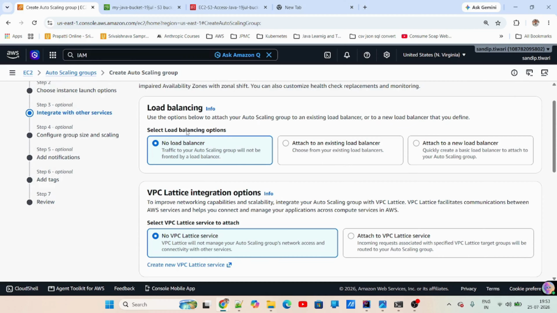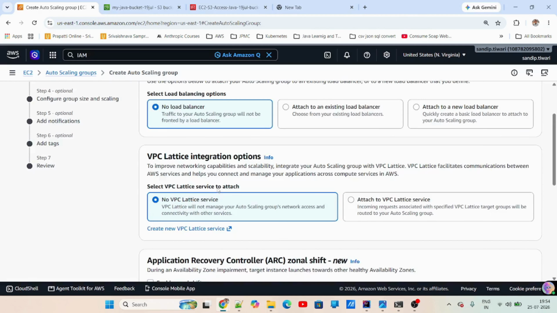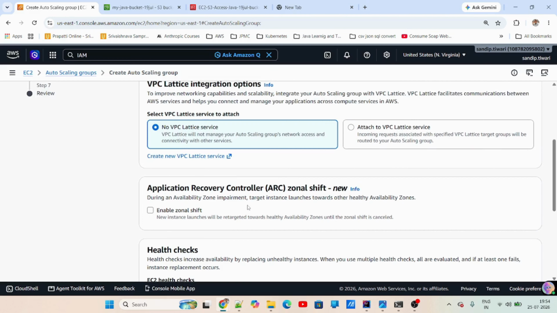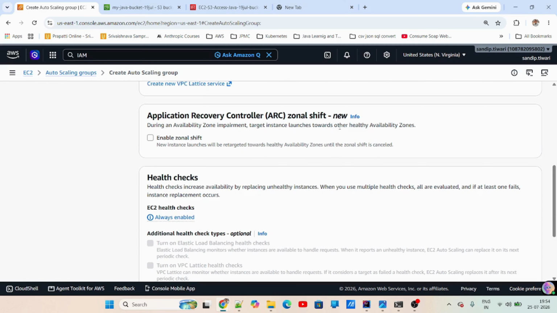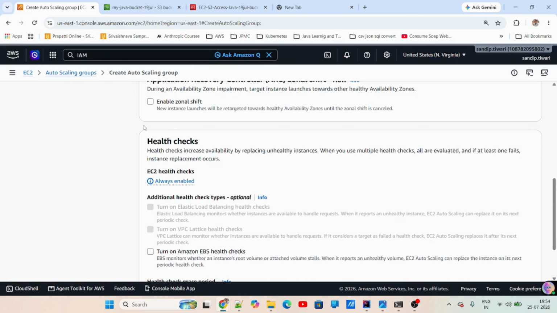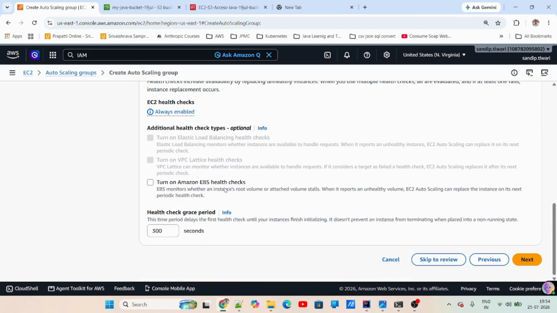Now, there is an option of load balancer as well. Right now I have not added any load balancer, so I will not add anything for now, and we'll just skip this latest part. Then there is the availability zone impairment option, which is basically if you want to enable the zonal check. If there is any issue in the availability zone, then during the impairment process, AWS will shift all the instances to the healthy availability zone. Do you want to enable it or not? I'm keeping it disabled for now.